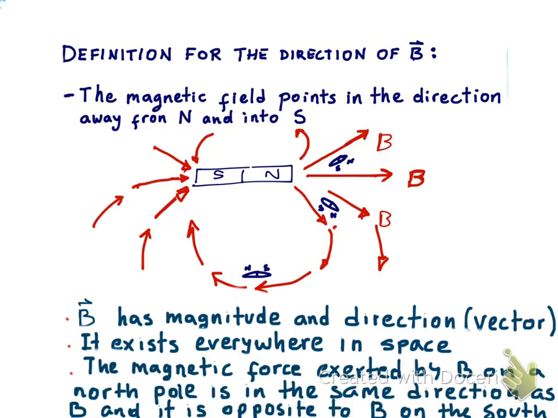And the magnetic force that is exerted by a magnetic field in space on the North Pole of a compass, we're going to define it as being in the same direction as the magnetic field, and the magnetic force due to the magnetic field acting on the South Pole of a compass, we're going to define that direction to be opposite to the direction of the magnetic field at that location.